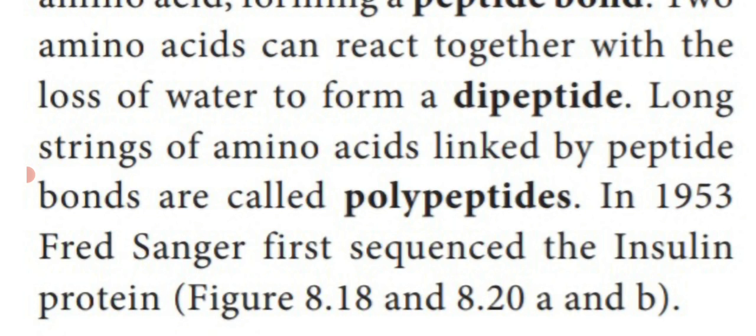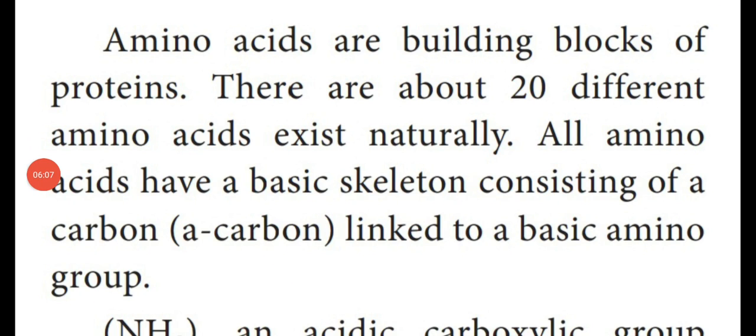A scientist named Fred Sanger, in the year 1953, sequenced the insulin protein structure. So amino acids are the building blocks of protein. There are 20 different amino acids that exist naturally.